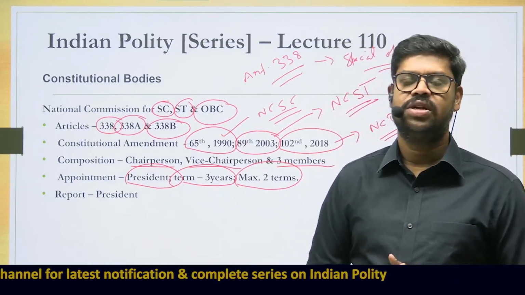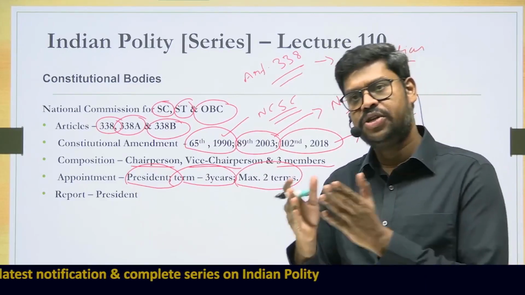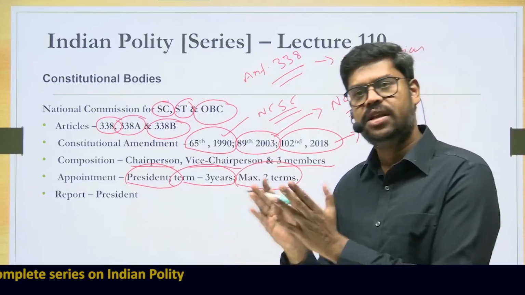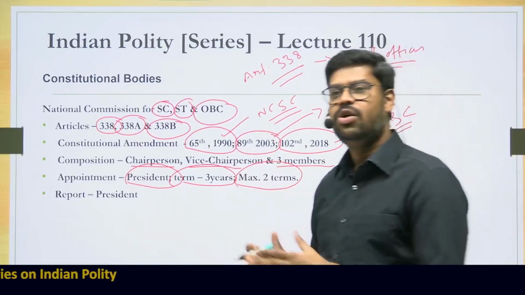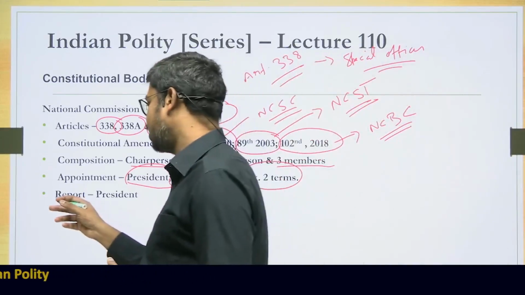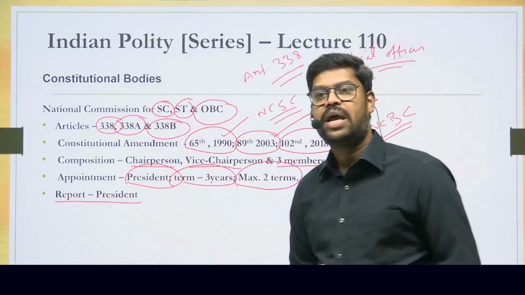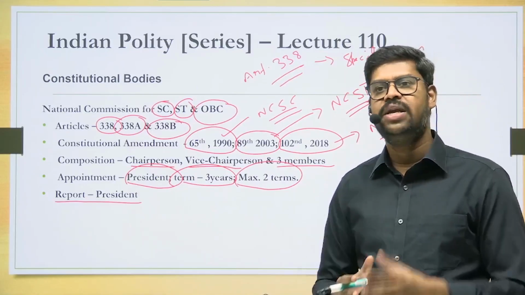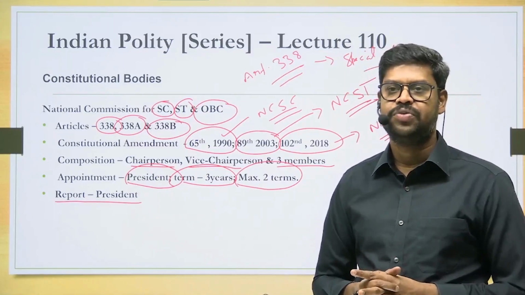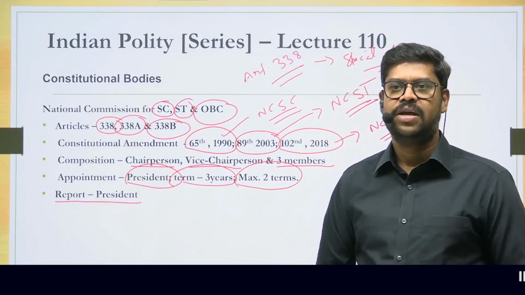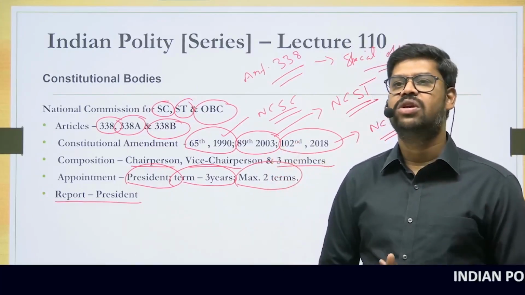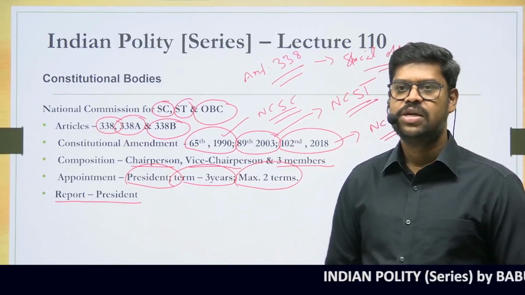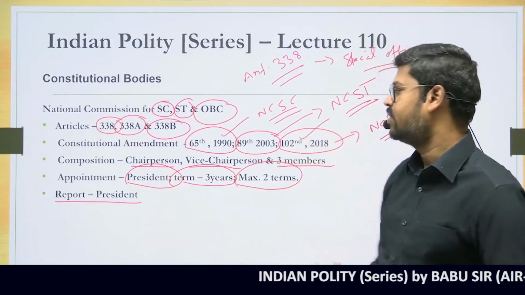It is a mandate under the constitution that these commissions, be it the National Commission for Scheduled Castes, Scheduled Tribes, or Backward Classes, all submit a report on what they have done in a given year to the President. The President will in turn submit this report to the Parliament, so the Parliament can study it and question the government in this regard. This is the basic general idea with regard to these commissions. So try to remember the amendment based on which they were inserted.